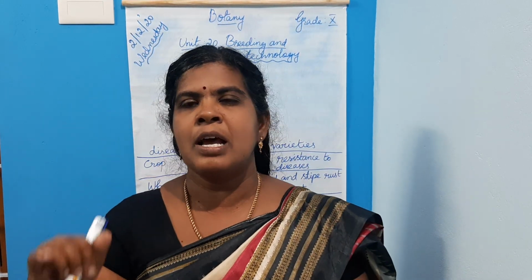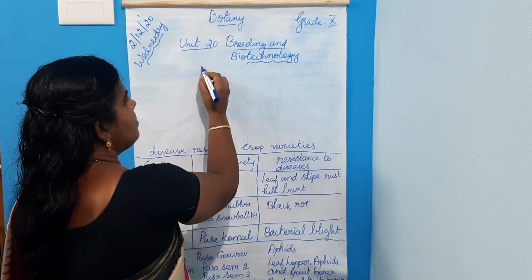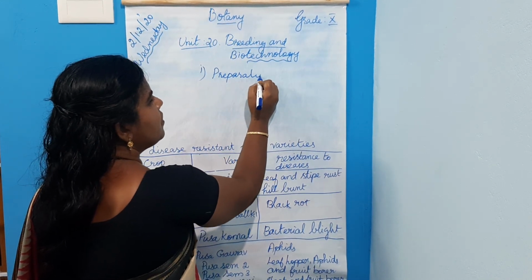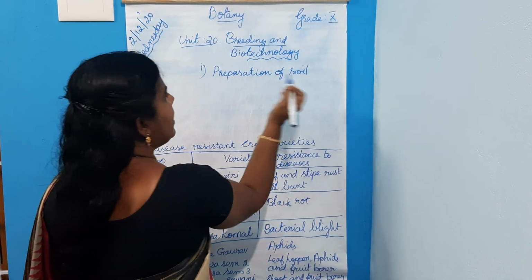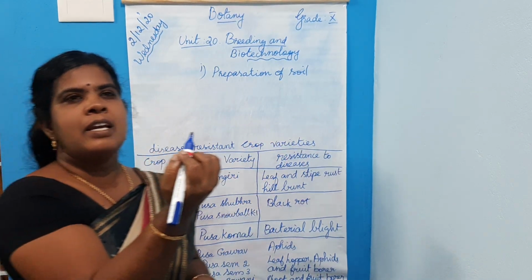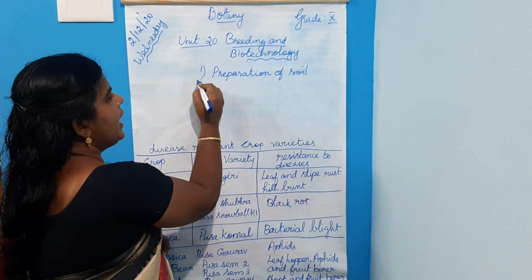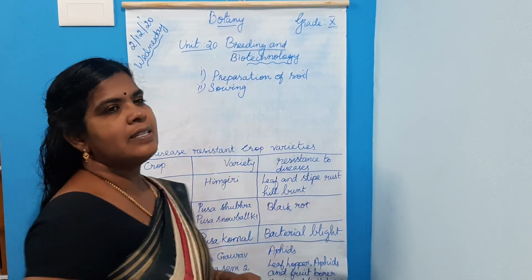It includes, first, preparation of soil by ploughing. What is ploughing? Loosening of soil. The second step is sowing. What is sowing? The process of putting seeds in the soil.